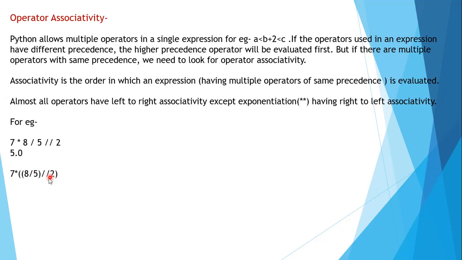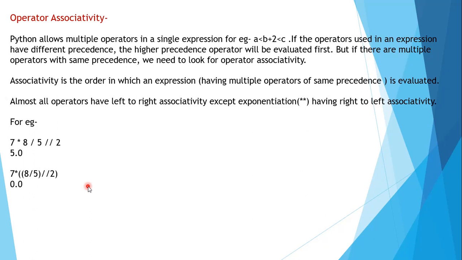Then 1 point something floor divided by 2 will give you 0 point something, and the decimal part is removed because we do not include it in the result. So the result will be 0 for this part. When that 0 is multiplied with 7, 0 multiplied by 7 gives 0. So the result will be 0.0.